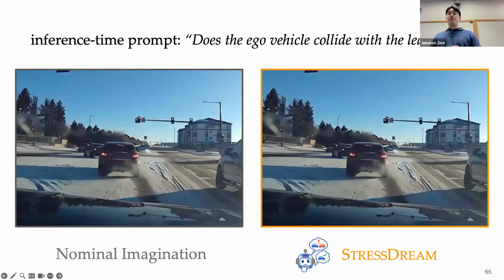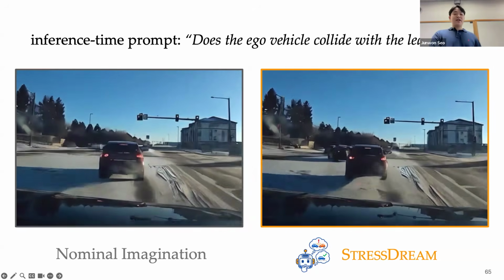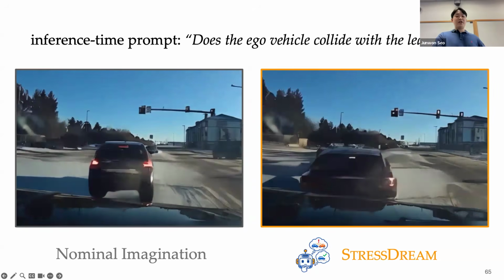StressDream can also be applied to driving world models, where imaginations are subject to high aleatoric uncertainty due to the behaviors of agents other than the ego vehicle, which the ego agent doesn't have any control over in the action input. And here, under the same ego action, StressDream imagines a collision caused by the lead vehicle braking hard, while the nominal imagination does not capture this event.